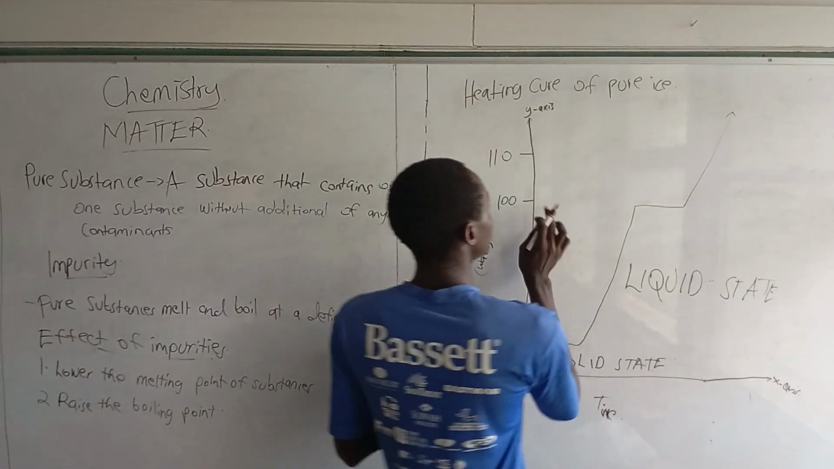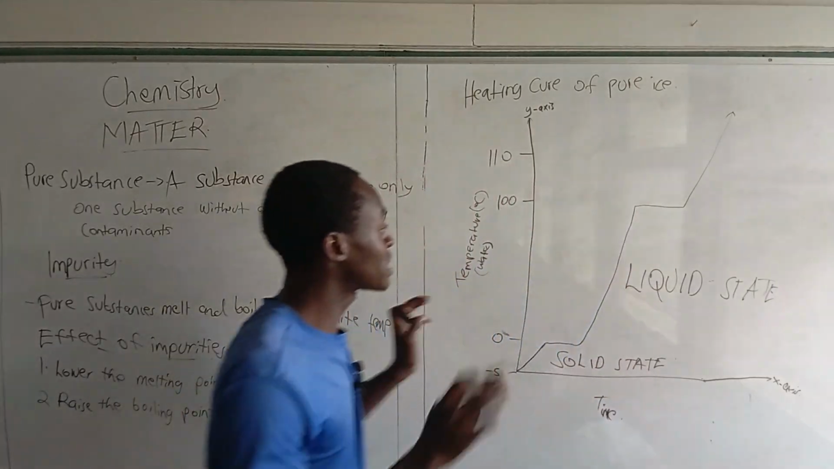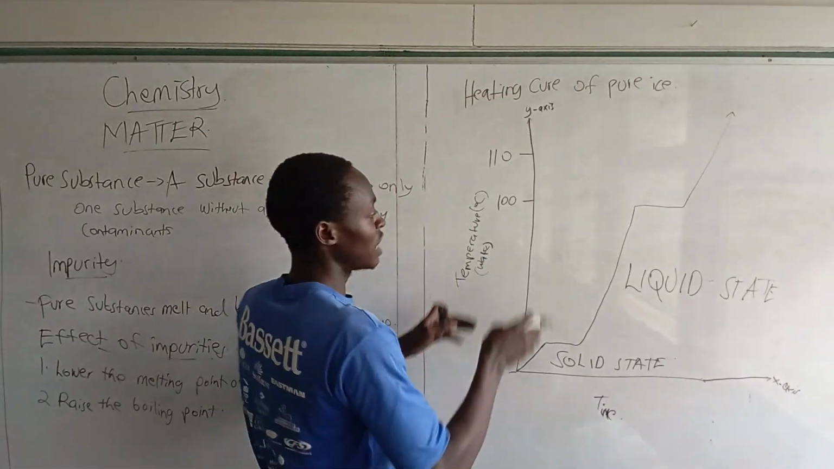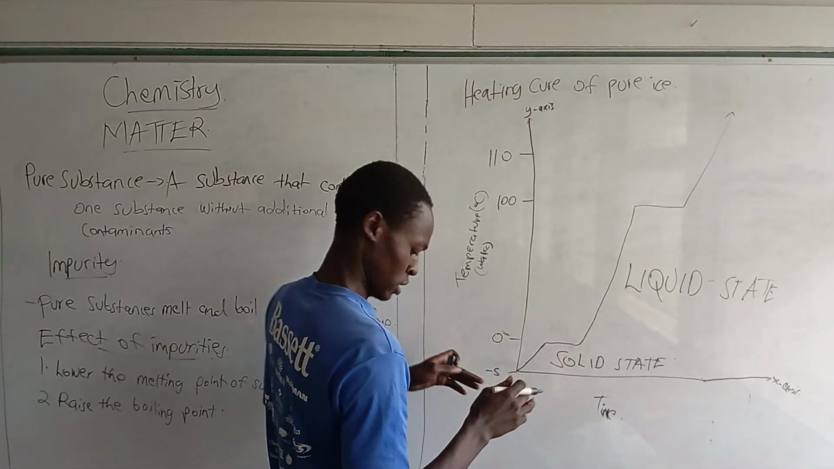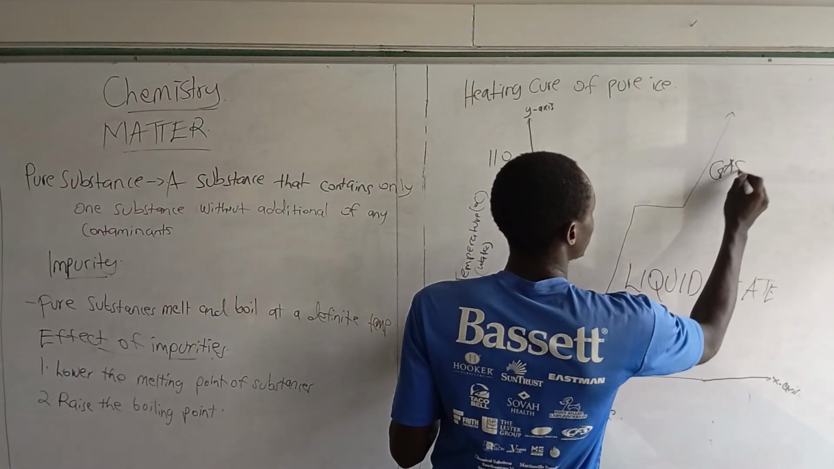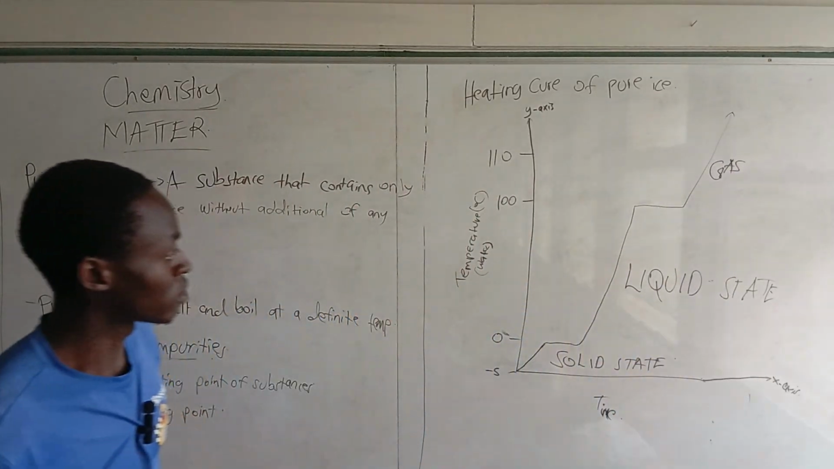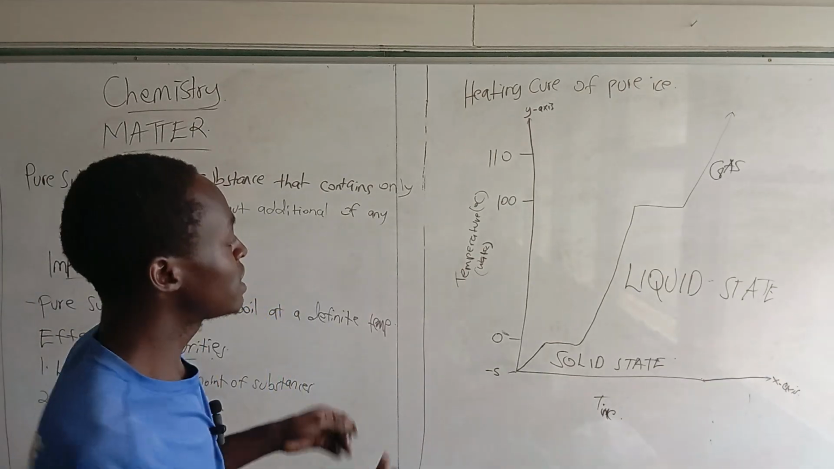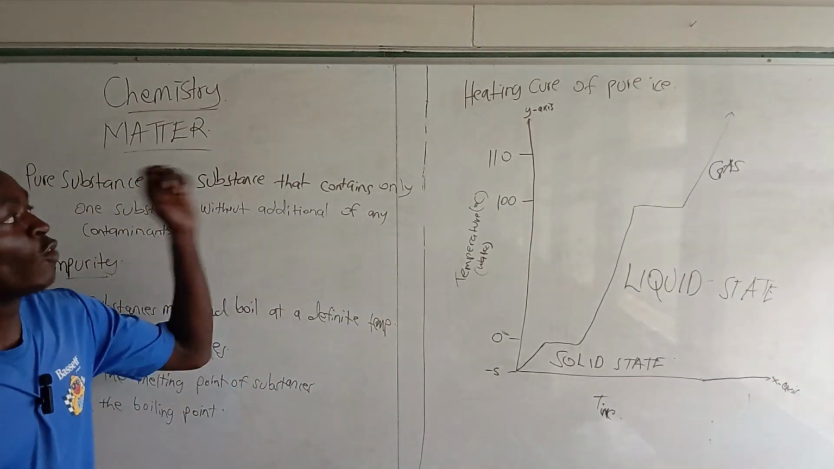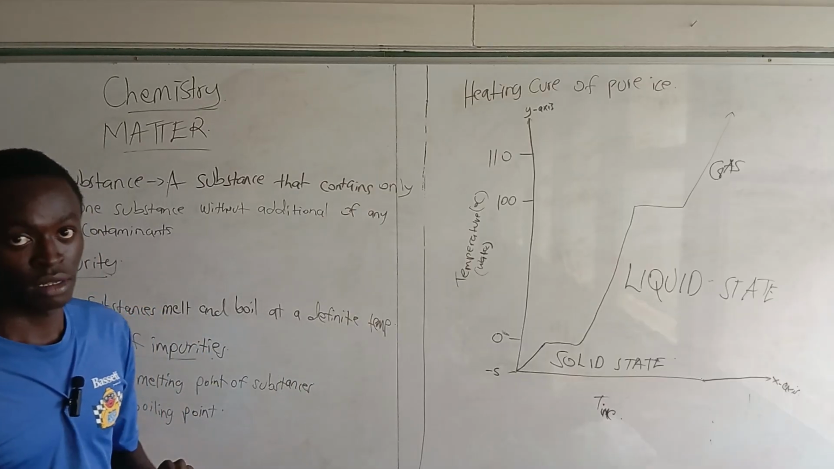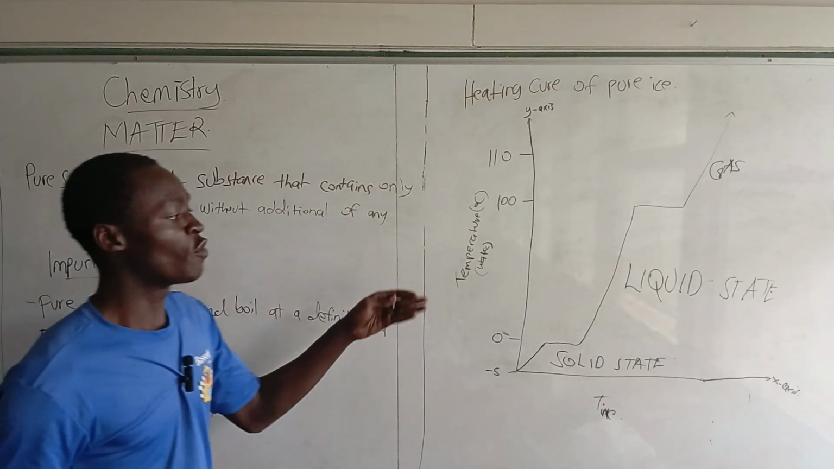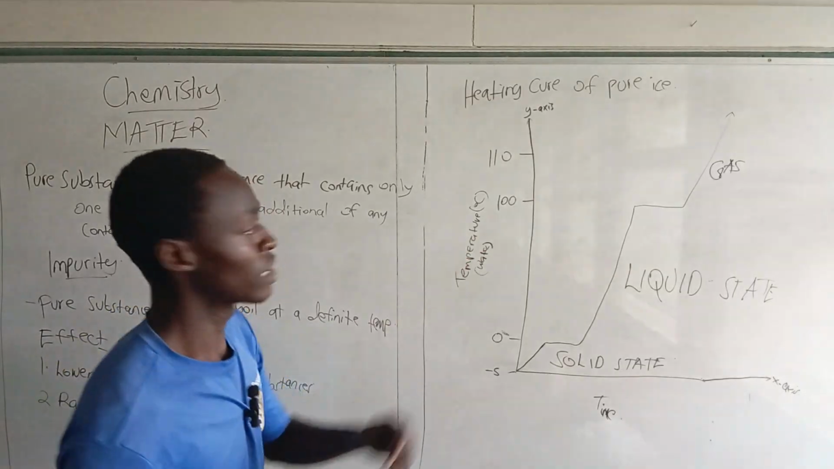Then when it arrives at 100 degrees Celsius, the temperature once again remains constant. It remains constant as the liquid turns from liquid to gas. Remember that we were heating. Now this is a heating curve. This is the heating curve of pure ice. That is how it will look.